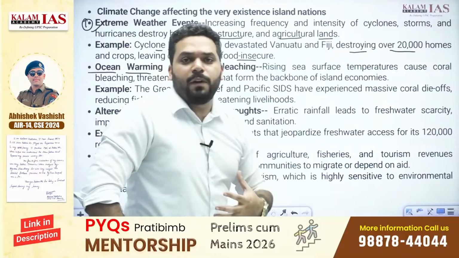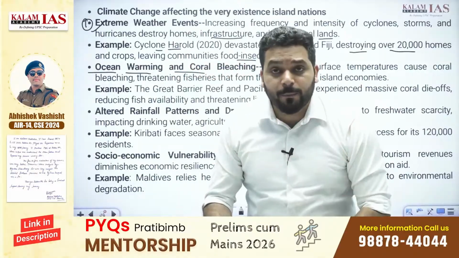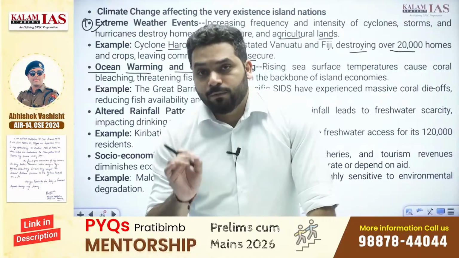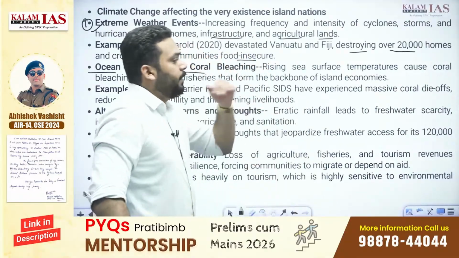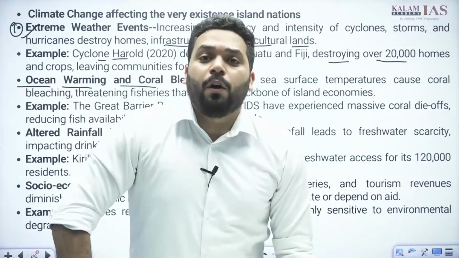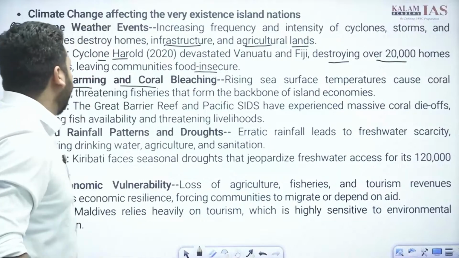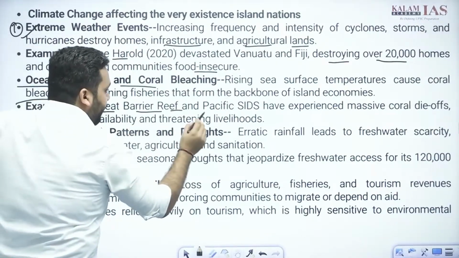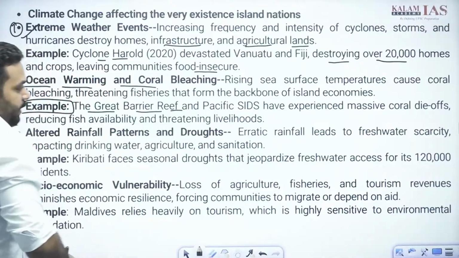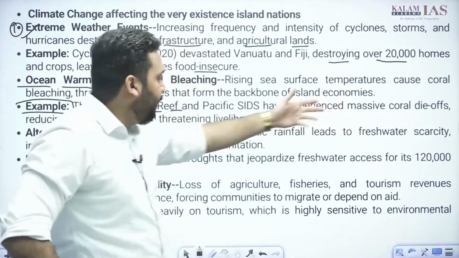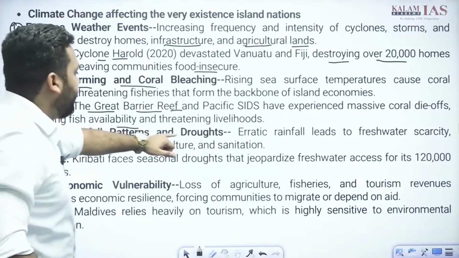Isn't it? We know the very famous fact, if you don't know it, write it down, that globally coral reefs occupy only 0.25% of the ocean region, 0.25%, okay, but they host around 20%, 1/5 of the global biodiversity. A lot of fishes. For example, the Great Barrier Reef and Pacific small island developing states have experienced massive coral die-offs, reducing fishery availability and threatening livelihood.